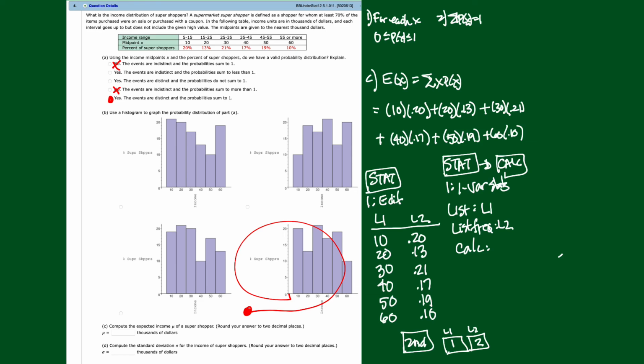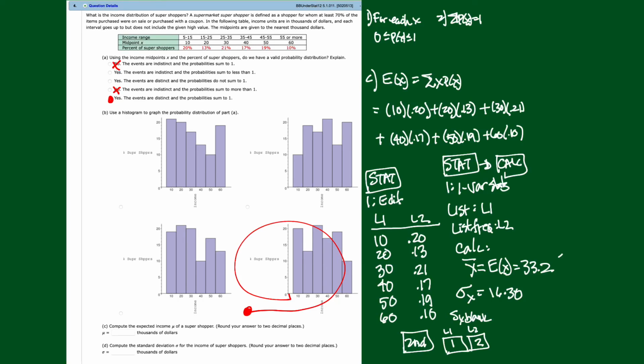Now here's what comes up. The top number I'm getting is x bar, which turns out to be the expected value. All right, so the expected value is 33.2. There's our expected value. And the standard deviation is going to be sigma of X. Now you can't use S of X, it's blank, because the calculator knows it's a probability distribution since you're putting in decimals. It says to round to 2 decimal places, so I'm getting 16.30.